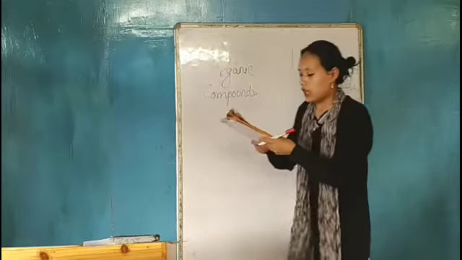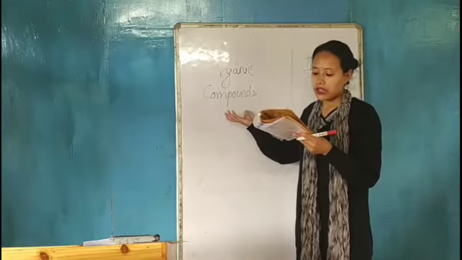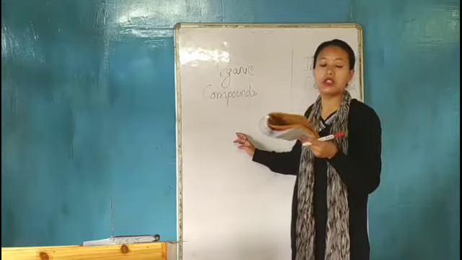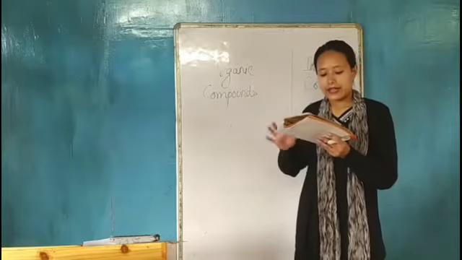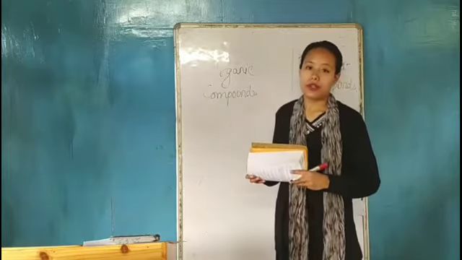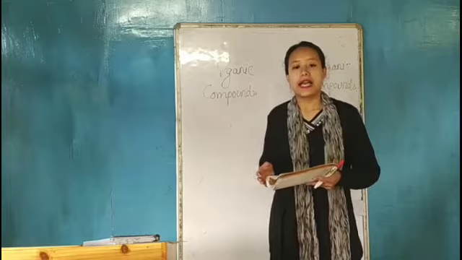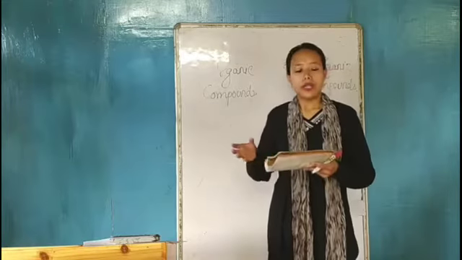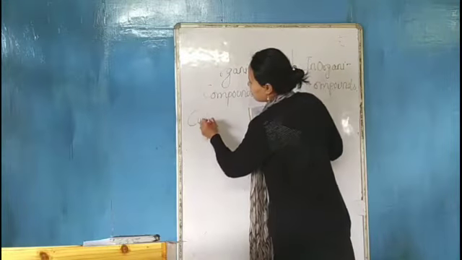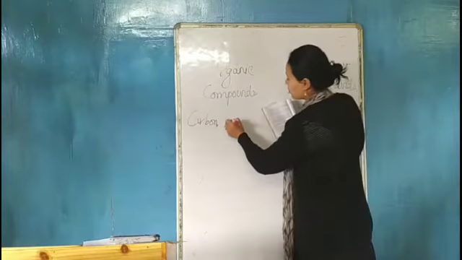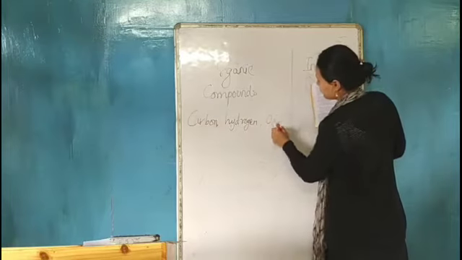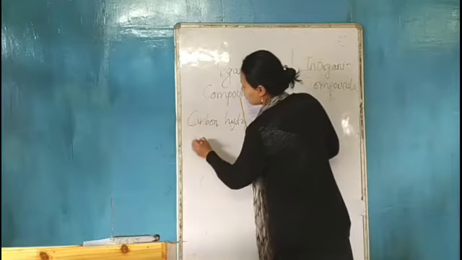Now, what are organic compounds? Organic compounds are compounds composed of carbon, hydrogen, oxygen, and nitrogen, and which can be obtained from plants and animals. In organic compounds, we can get carbon as a component, then hydrogen, then oxygen, then nitrogen.